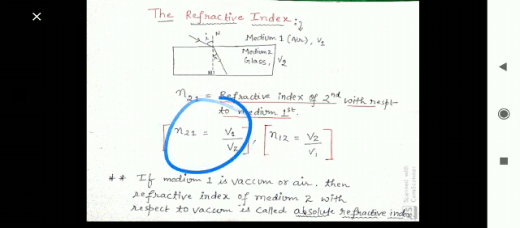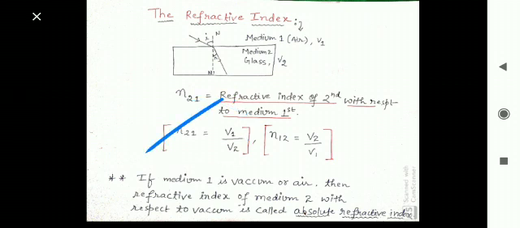Okay, tell me one more thing. If I write nAB, what is the meaning of nAB? The meaning of nAB is the refractive index of medium A with respect to medium B. And what is its concerned formula? Its formula will be vB upon vA. So nAB is equal to vB upon vA. I think it is clear for all of you.